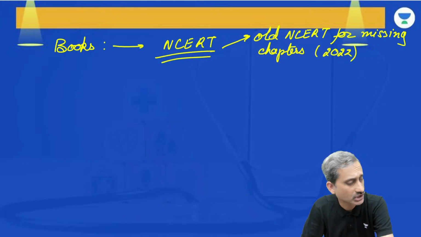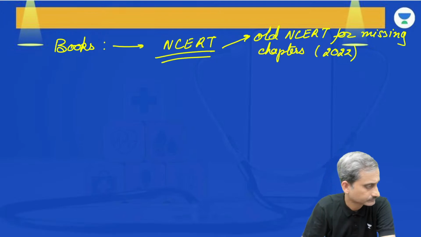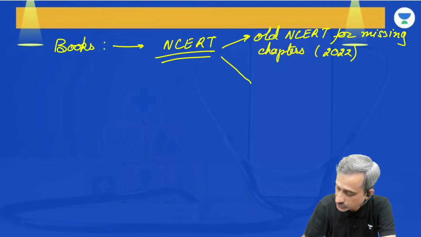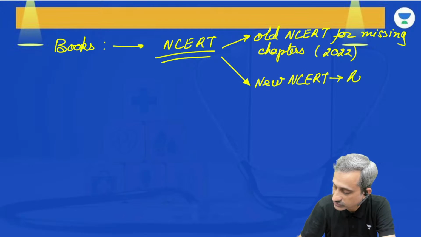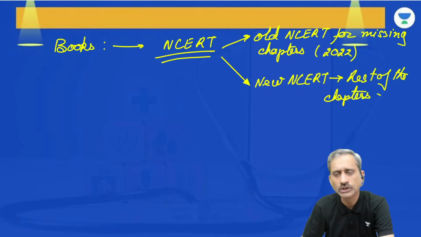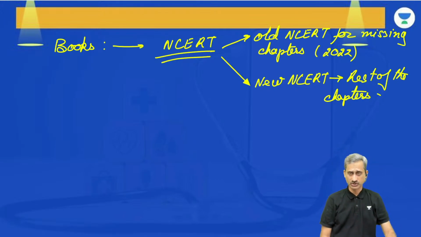I have it and I'm going to share it with you as required. Then we are going to use the new NCERT for rest of the chapters. Now, the new NCERT has additional information as compared to the old NCERT. So, new NCERT will be used wherever it is required or wherever it can be used.